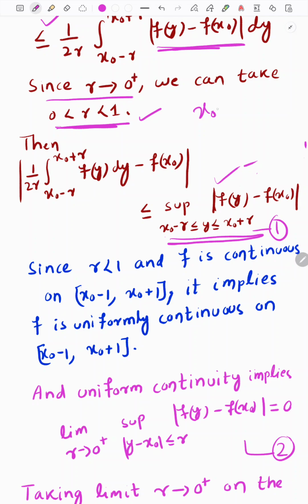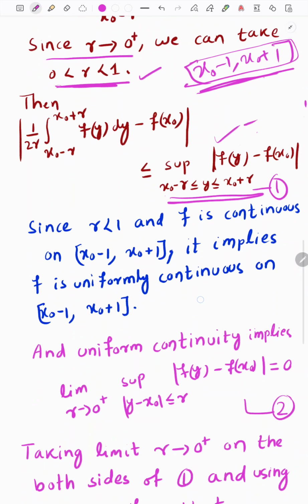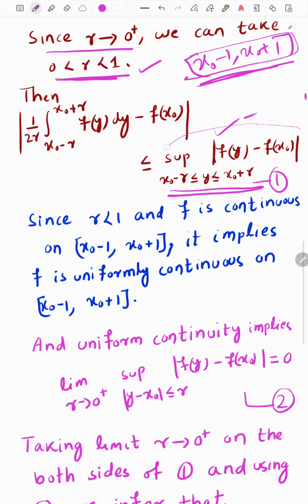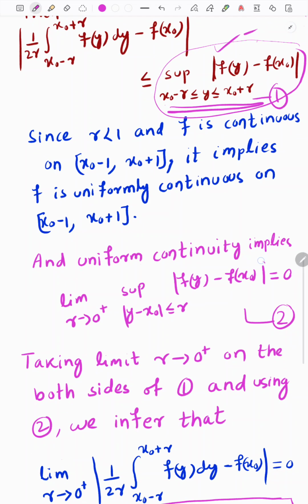On this interval x0 minus 1 to x0 plus 1, which is a compact interval, our function f is continuous, and we know that every continuous function is uniformly continuous on a compact interval. Therefore f is uniformly continuous on this interval. And this supremum value can also be written in this way.